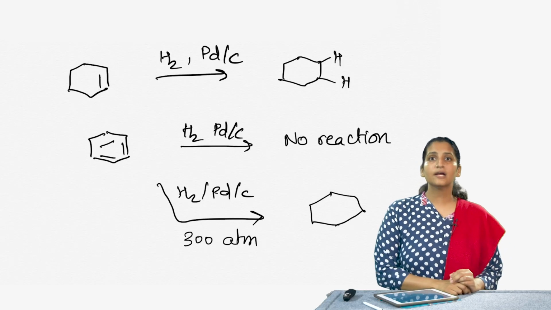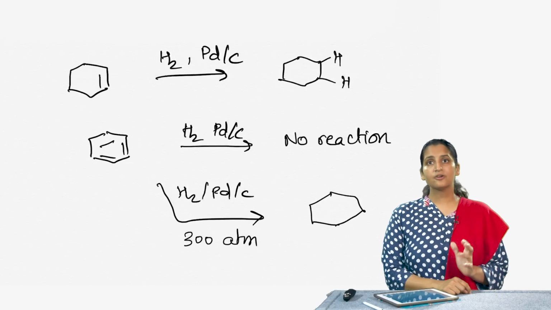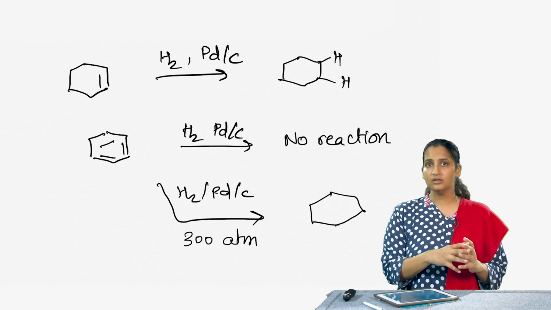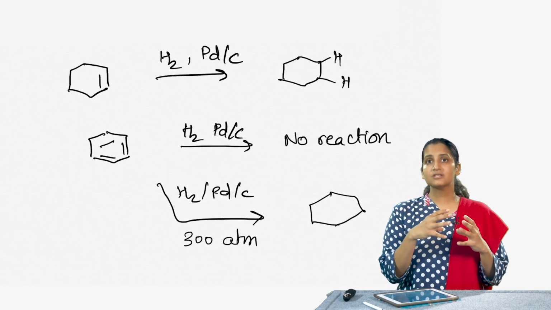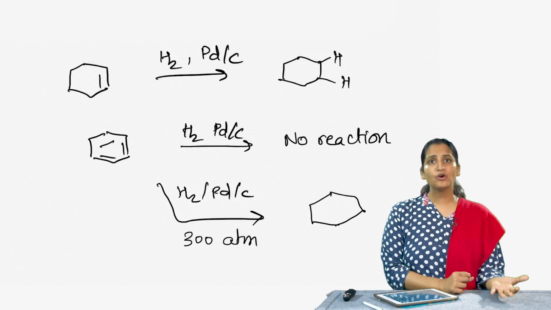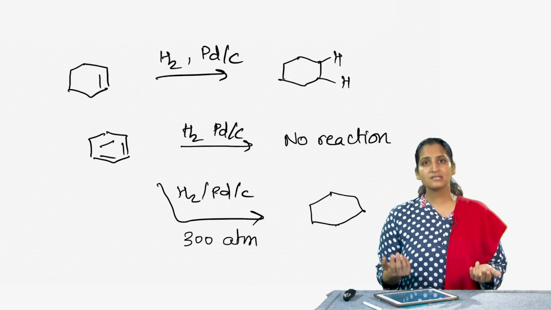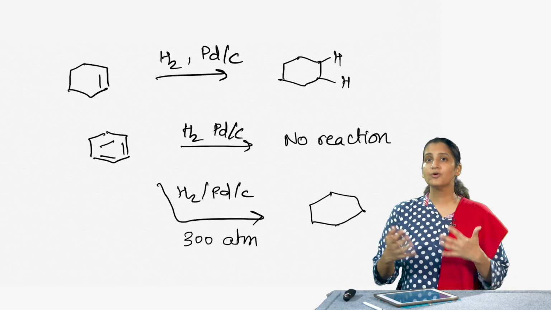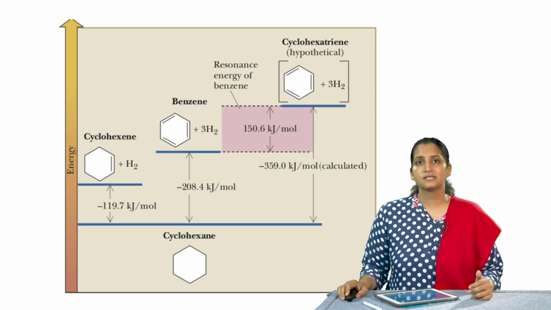We know that the catalytic hydrogenation of an alkene is an exothermic reaction, and the heat of hydrogenation per double bond really varies based on the degree of substitution. However, we also know that the heat of hydrogenation corresponds to the number of double bonds present in the structure. So, for example, if you have one double bond and it gives you a heat of hydrogenation of x, then if we change the number of double bonds to 2, it should give you approximately 2x amount of heat. So, now let us look at this graph.